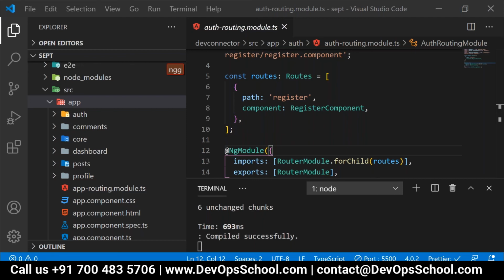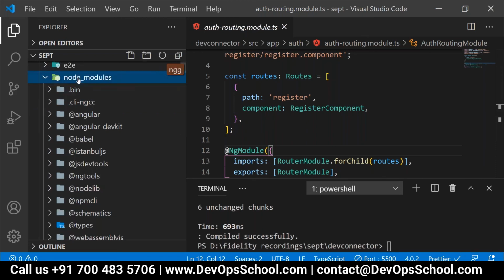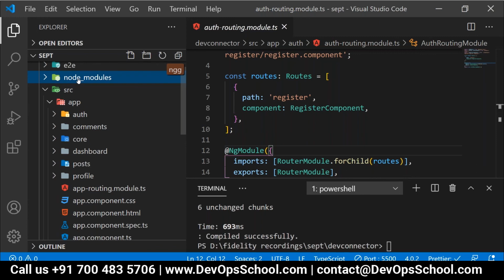Okay, just a second. Now what I'll do, let me just terminate it. Will you be sharing the code of these files, the routing and module files?